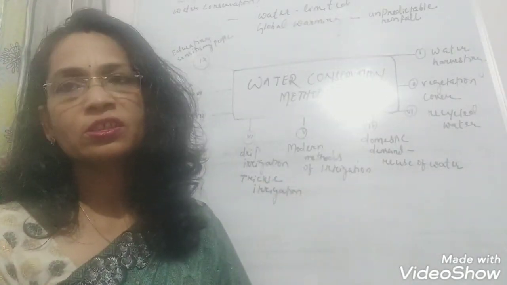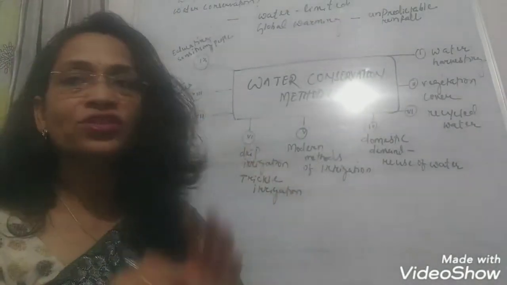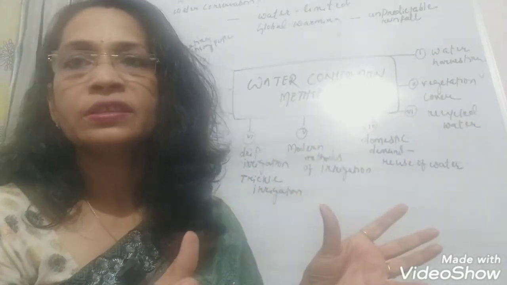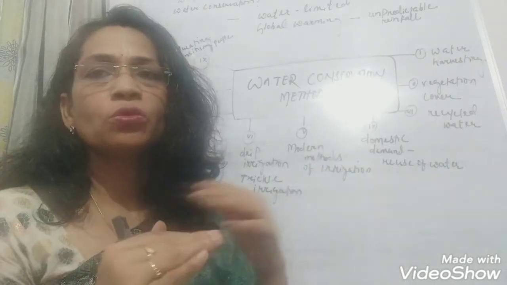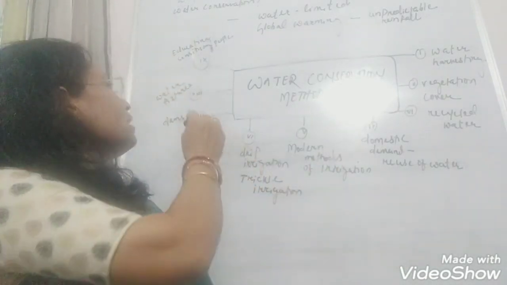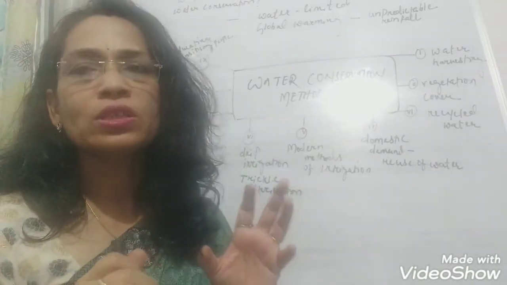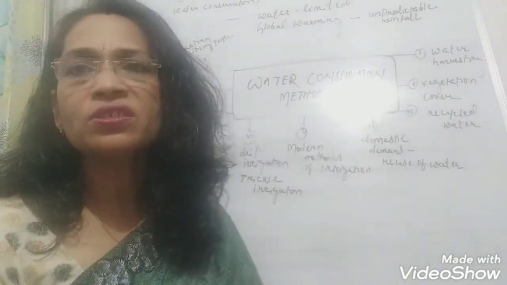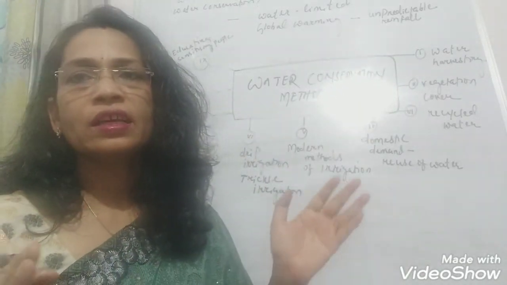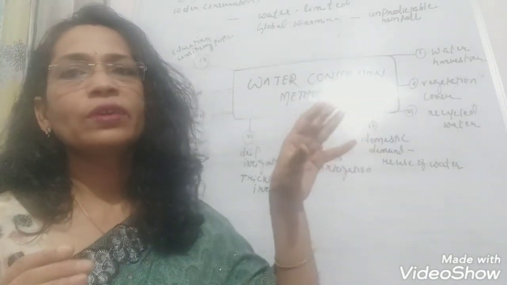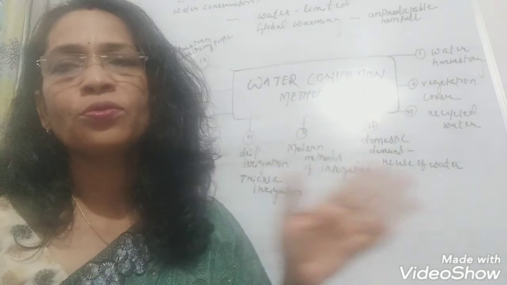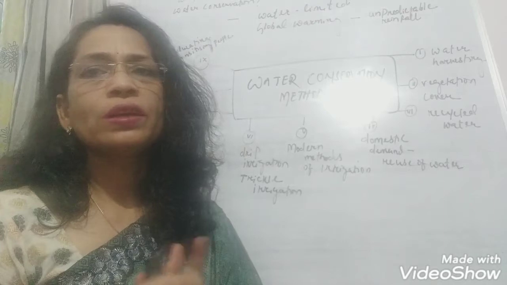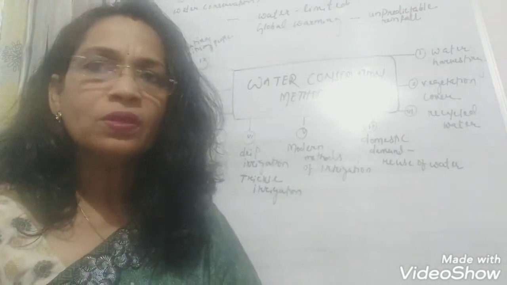Now the next one is modern methods of irrigation. We can use modern methods of irrigation like drip irrigation, trickle irrigation. Sometimes in big gardens you find drip irrigation, so that more water will not be wasted. Then building of dams also will store water, will conserve water. The next one is water fixtures. Whenever you visit malls and other areas, water fixtures are there, so that unnecessary water flow won't be there. Whenever you tap it, then the water will come out. So water fixtures also can help in conservation of water.